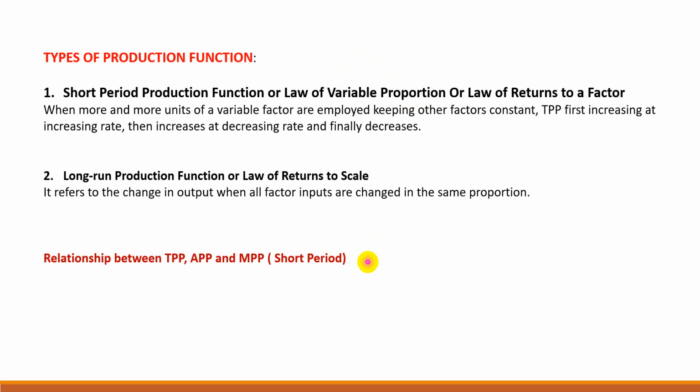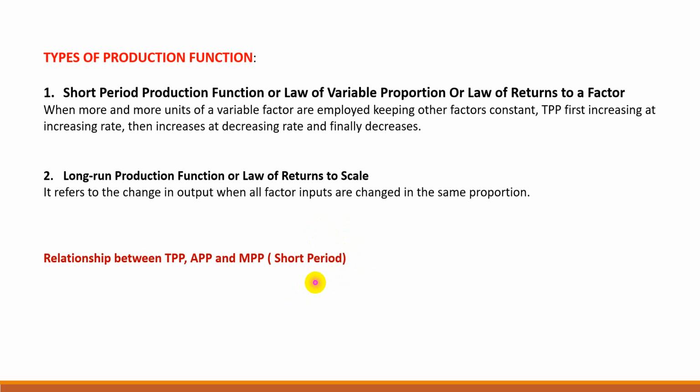Now we'll explain the relationship between TPP, APP and MPP. We'll also learn how to construct these curves and how to construct the production schedule. At the beginning, just recall the behavior of MPP. MPP first rises.